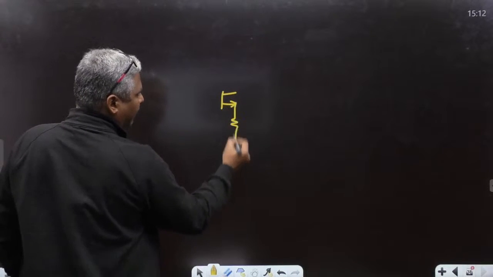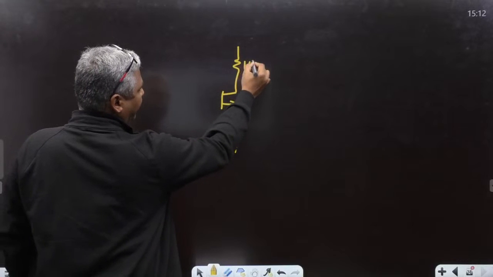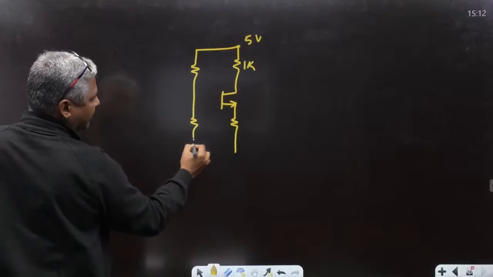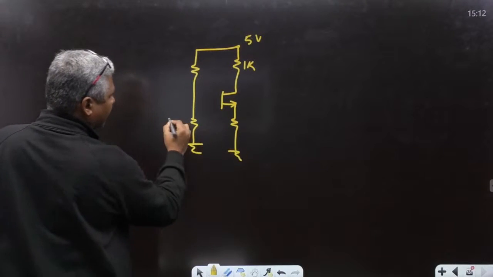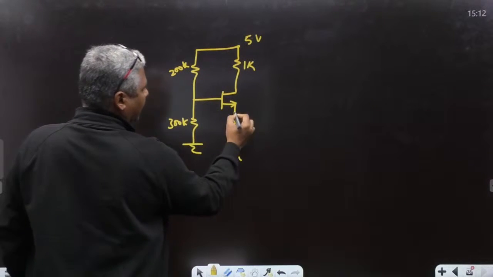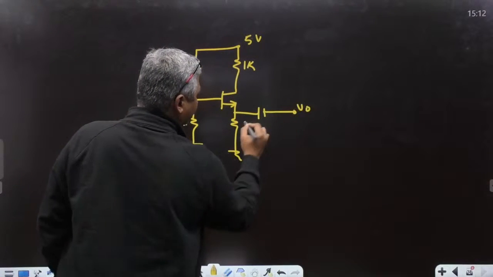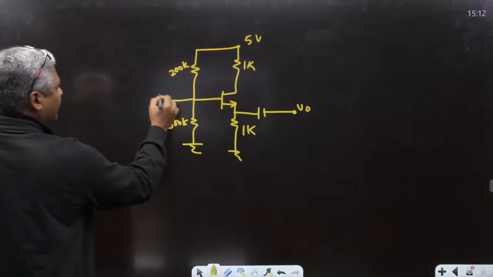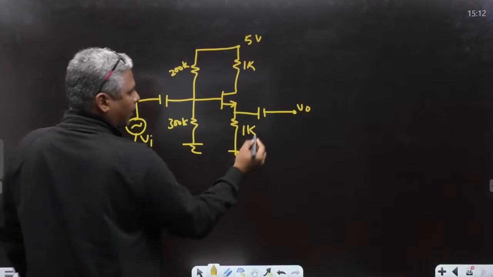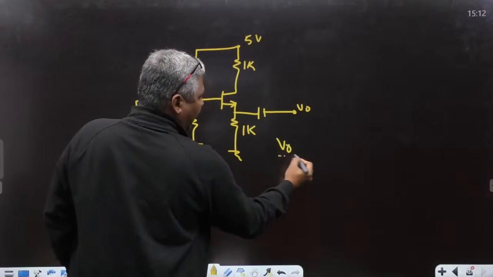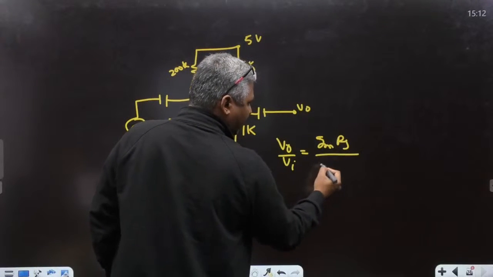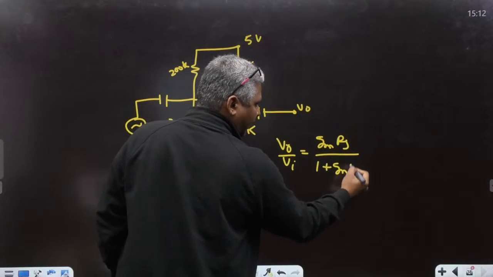In this question, what we got here, this is 1K given. This is 5 volts, and I guess this is 300K, and this is 200K. Right, this is the capacitor and output. This is 1K, this is 1K. Here is the capacitor, and here is VI, or VS. Asked to find VO by VI. As I told you, it is GM RS by 1 plus GM RS, right?